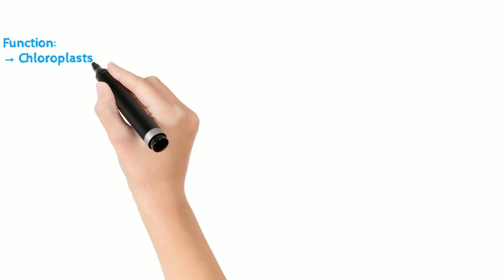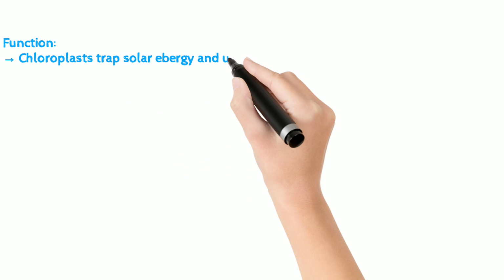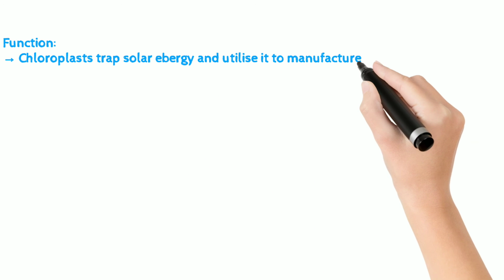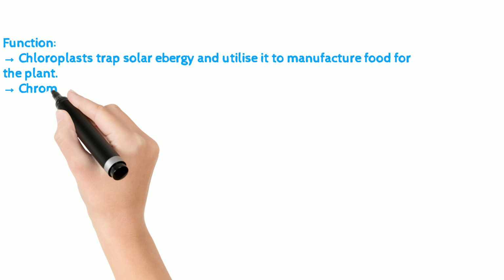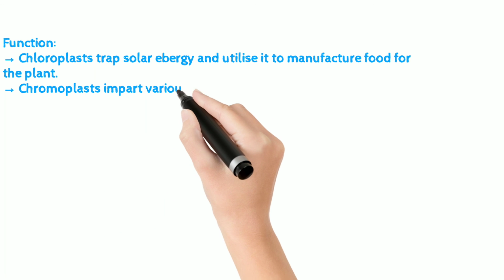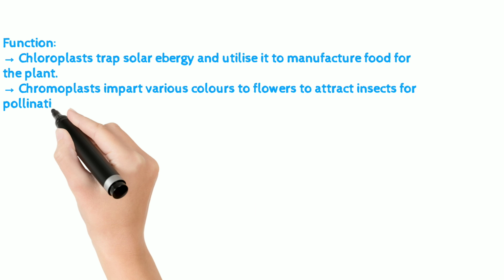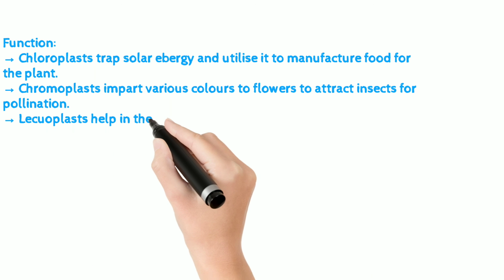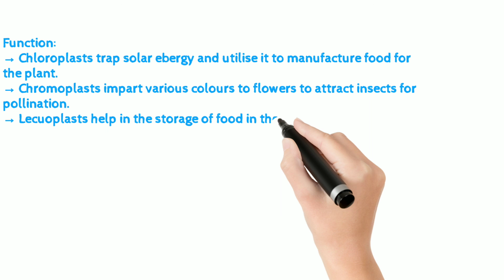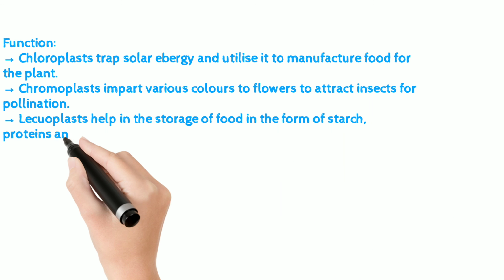Function. Chloroplasts trap solar energy and utilize it to manufacture food for the plant. Chromoplasts impart various colors to flowers to attract insects for pollination. Leucoplasts help in the storage of food in the form of starch, proteins and fats.